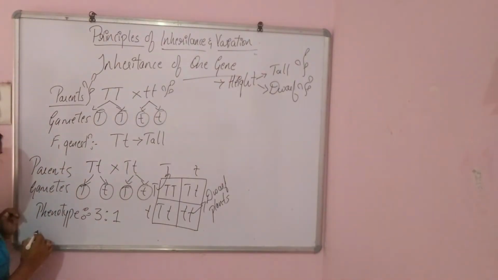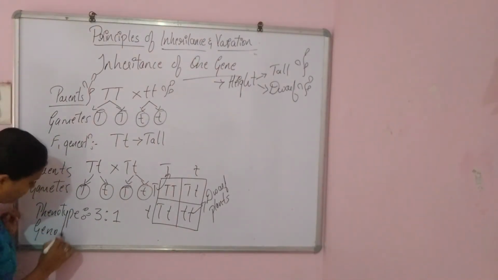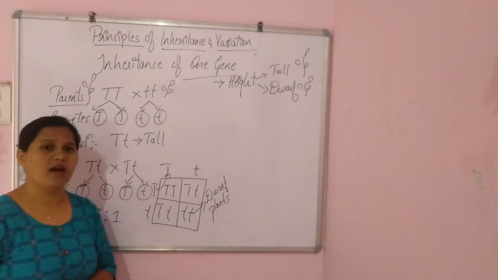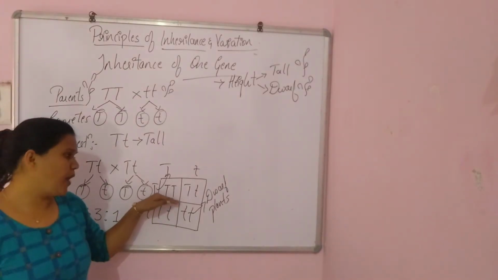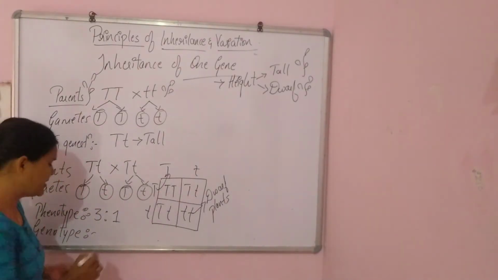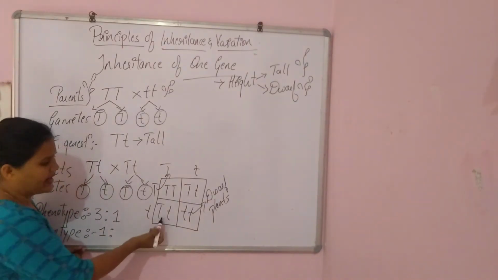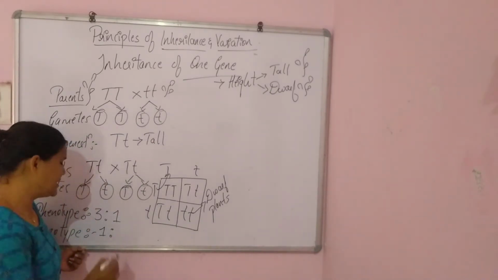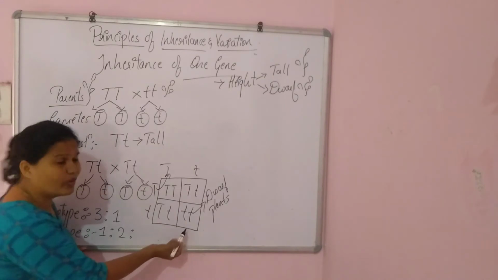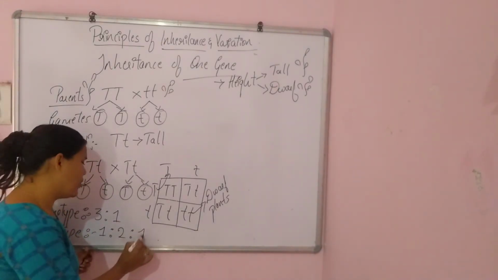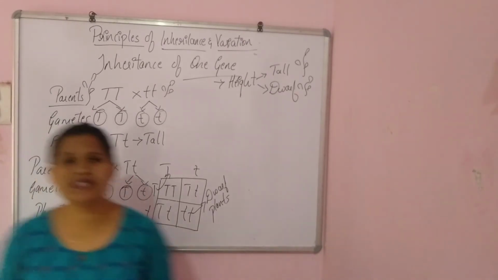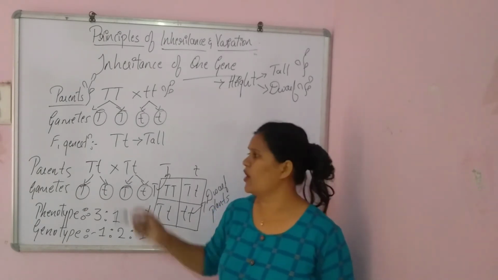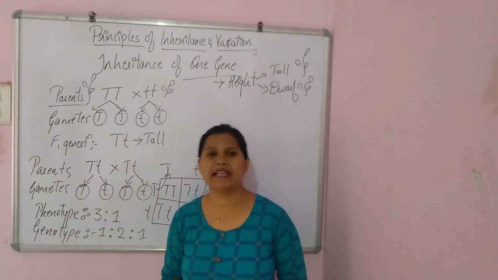Now let's go on with the genotypic ratio. Coming to genotype, where the genetic makeup is what it resembles. See here, the one homozygous tall is present, right? So that's why we have to write 1:2, and capital T, small t, capital T, small t. There are 2 heterozygous tall plants. Hence 1:2, there is only one homozygous dwarf. That's why 1:2:1. This is the genotypic ratio of these offsprings which were produced in the F2 generation. Is this clear to you?